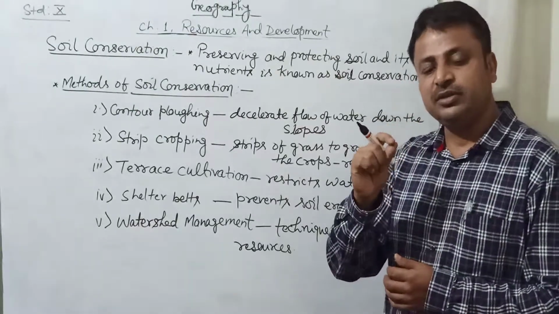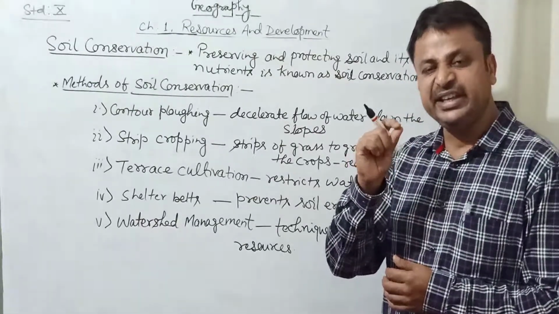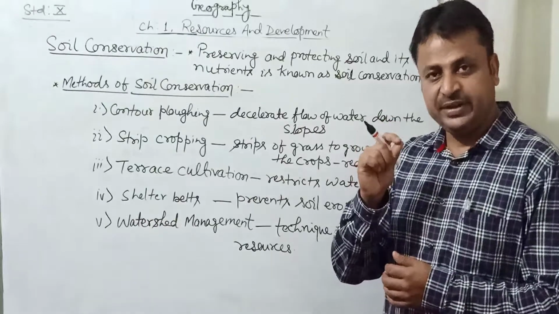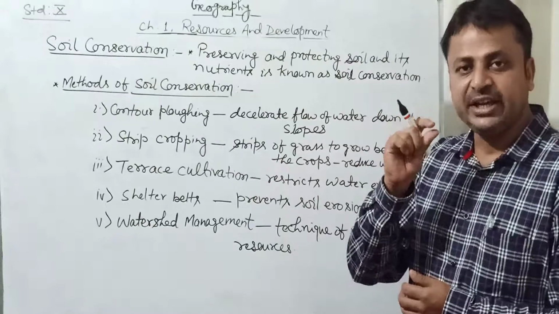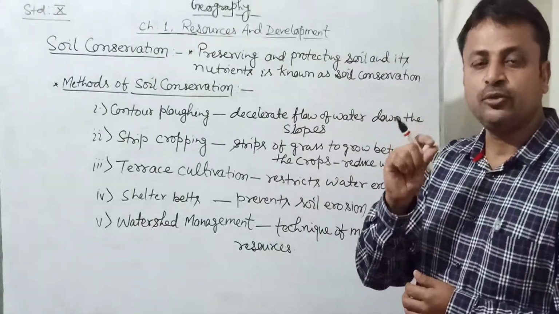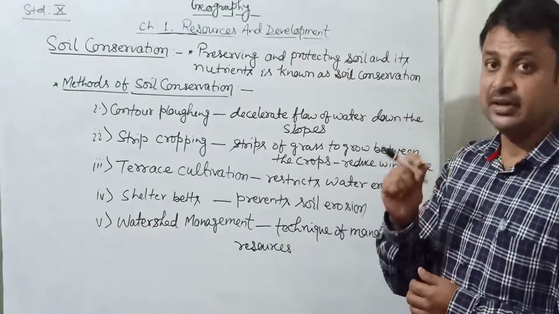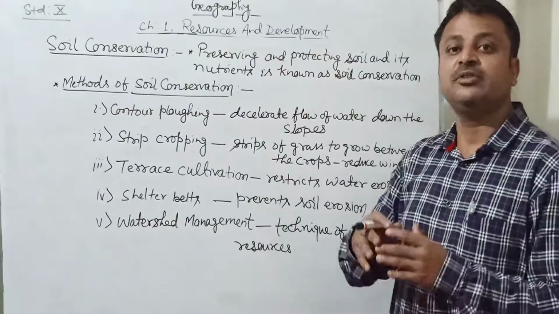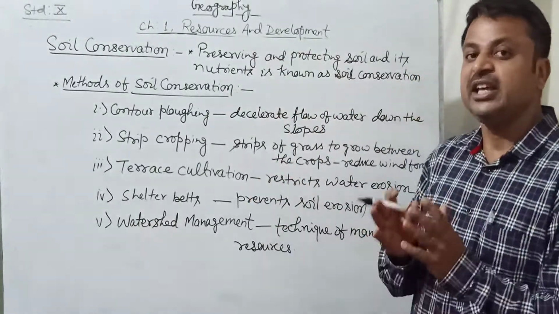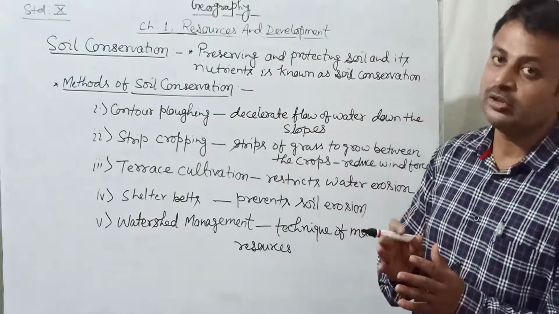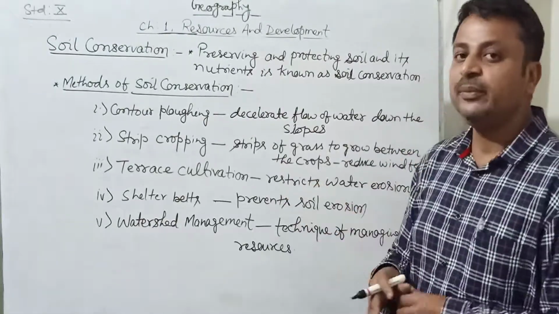On an estimation, nearly 1100 years are taken for the formation of a 6-inch fertile soil layer. So you can understand, the time span is very long. This is the reason why soil, even though it is a renewable resource, should be conserved. What is the meaning of conserve?